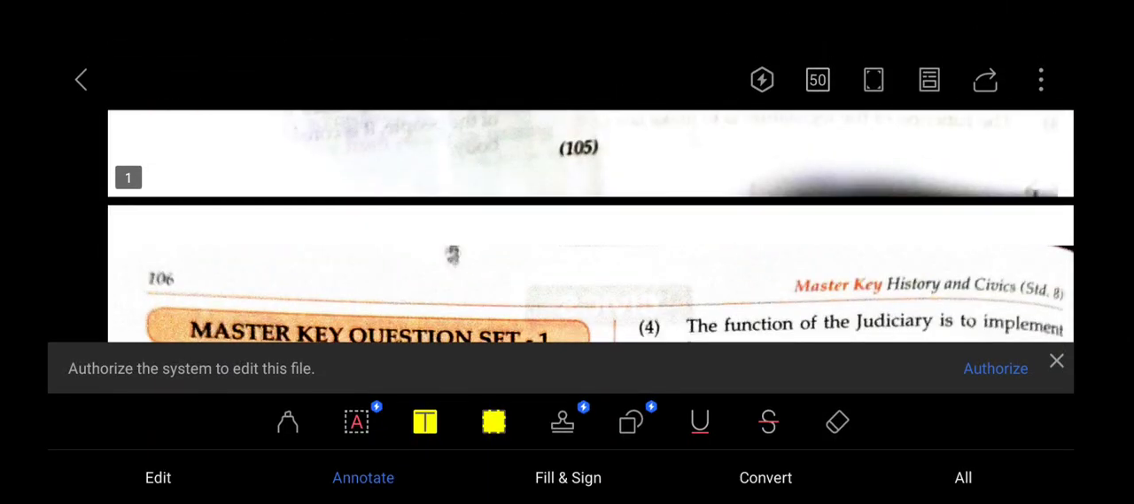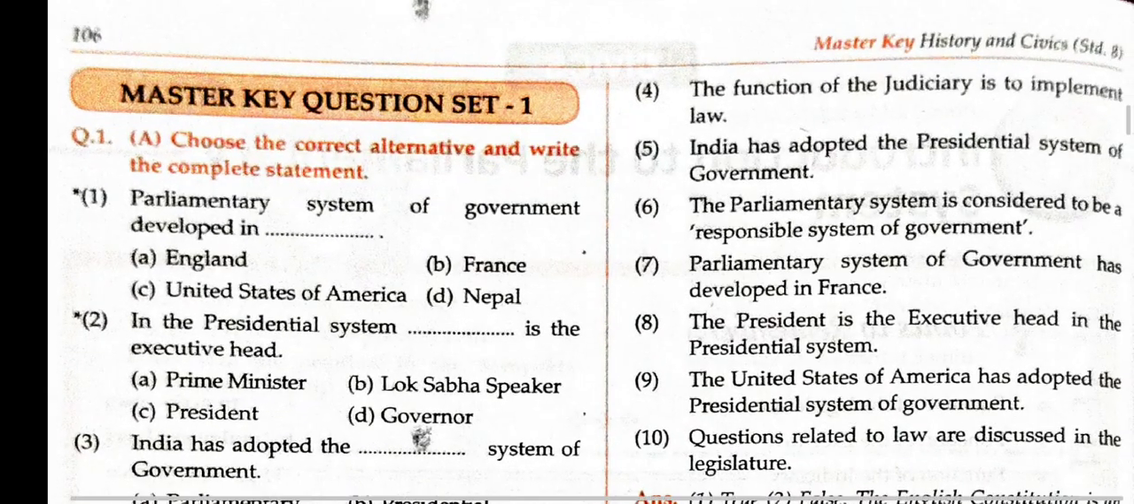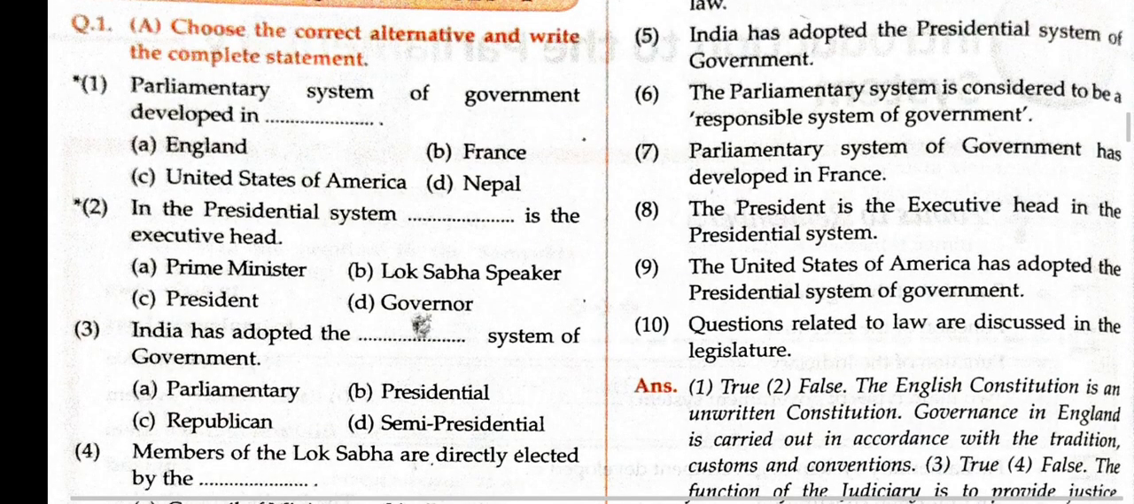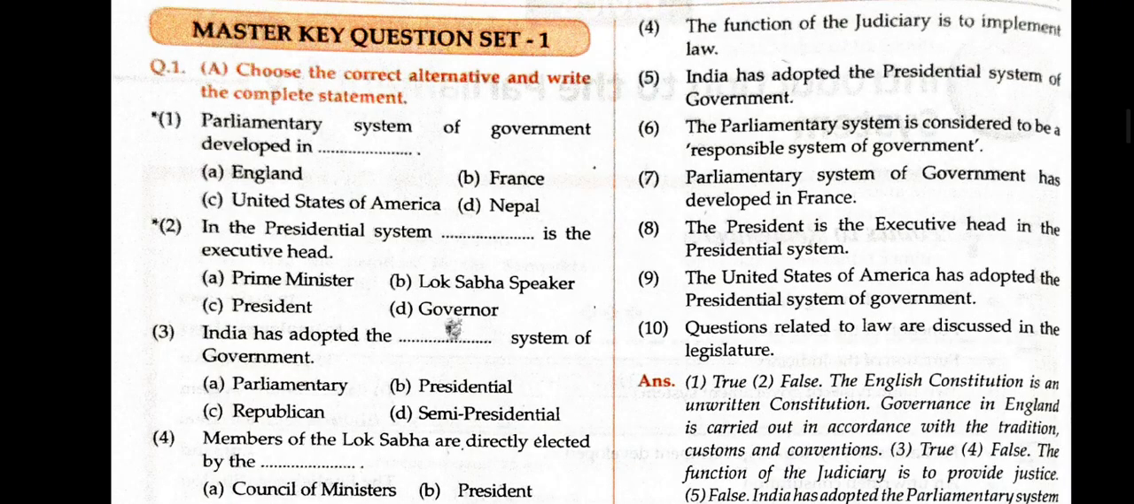Afterwards, here, the function of the judiciary is to interpret law. And government has adopted the parliament system of government. The parliament system is considered to be the responsible system of government.